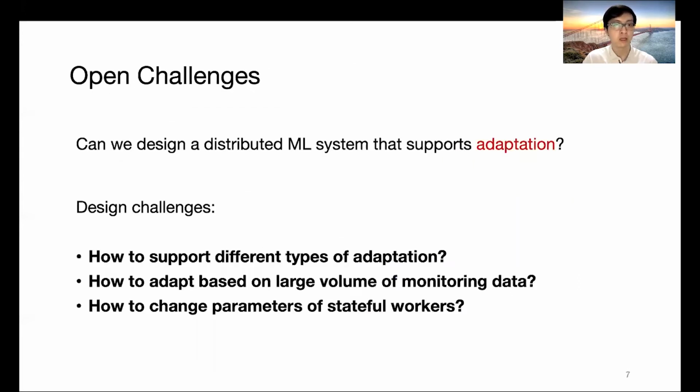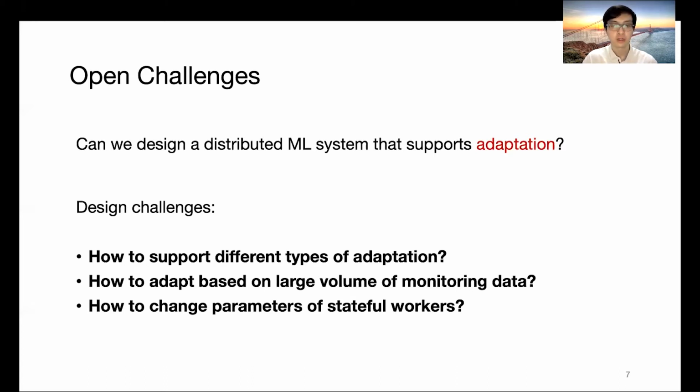We want to design a distributed ML system that can support adaptation. And this system should support different types of adaptation, because the adaptation often relies on analyzing the monitoring data, such as gradients. However, a modern deep learning server can produce several gigabytes of gradients per second, and this makes it challenging to analyze the gradients in real time.